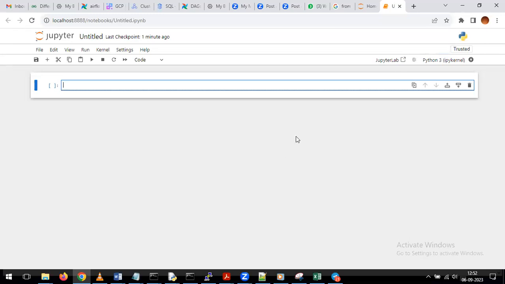Click on New, then click on notebook. Once you click on the notebook, it is going to open one more window. In that window, you have to select the kernel, give it as Python 3. Once you click on the Select button, then it is going to open the window like this.